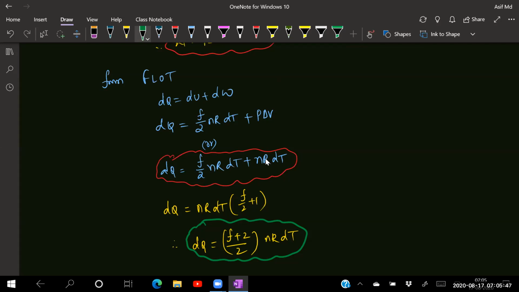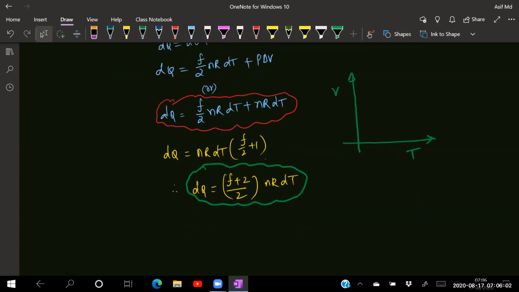Okay, now tell me the graph for this one. If I'm drawing a graph between pressure versus volume or volume versus temperature, now the V versus T graph. How do you get the V versus T graph? What is remaining constant in this one? Pressure is remaining constant. What's the ideal gas equation right now? PV is equal to nR into T.